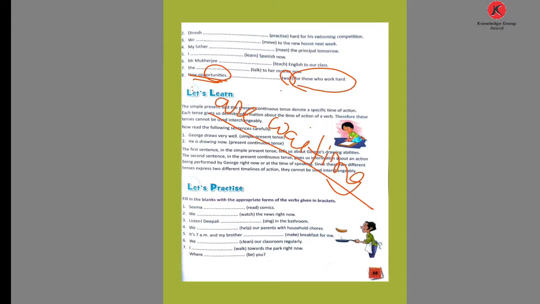New opportunities are waiting for those who worked hard. Those who worked hard. Those people. This is the opportunity, new opportunity. So this is the prediction. This is the prediction, the role of an action.